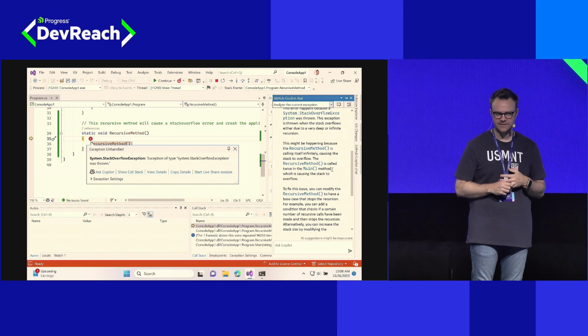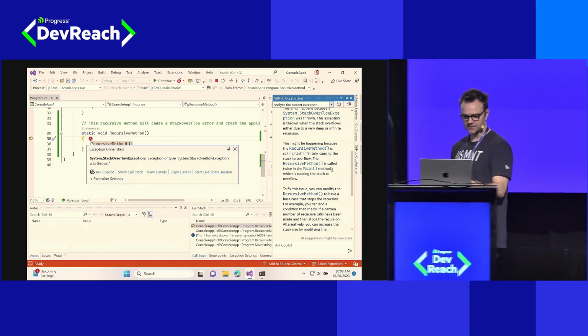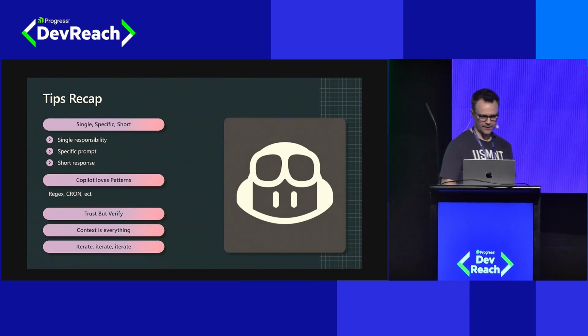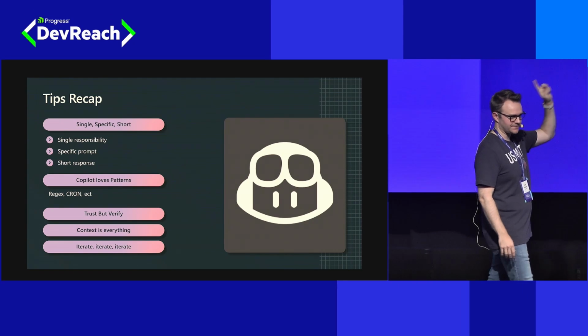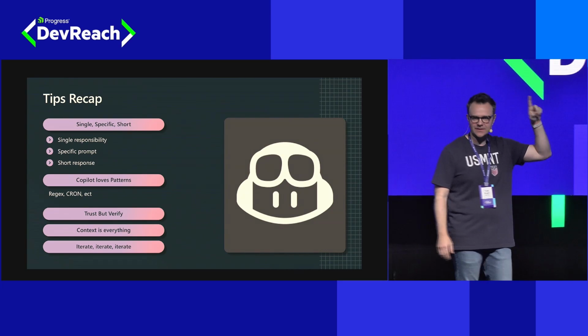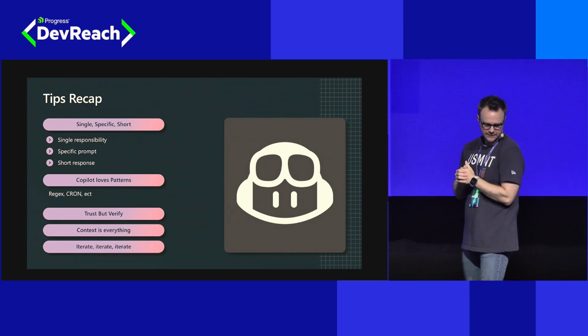Cool? Good? All right, we got 2 minutes to drive this all the way to the finish line, so let's make sure we recap so you remember something from this morning. Tip recap: single, specific, short. That's probably tip number 1. As you're working with Copilot, make sure that you're using those prompts, you're using those comments to guide it in the direction that you want.